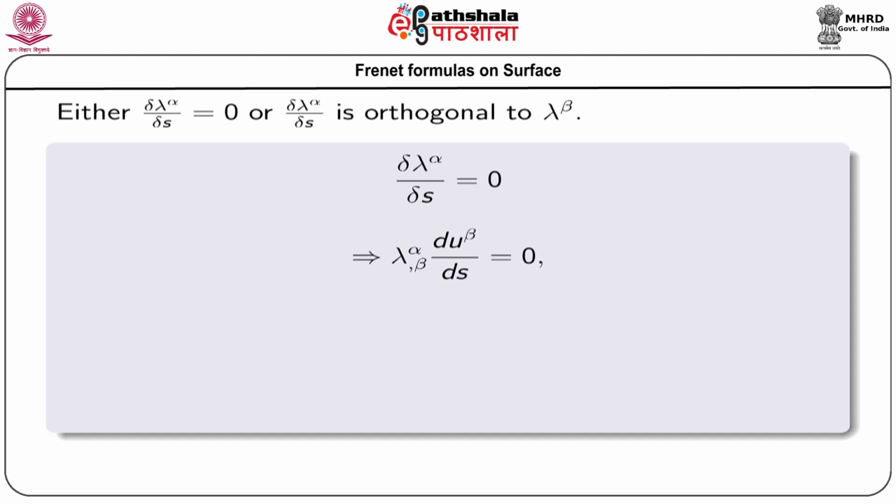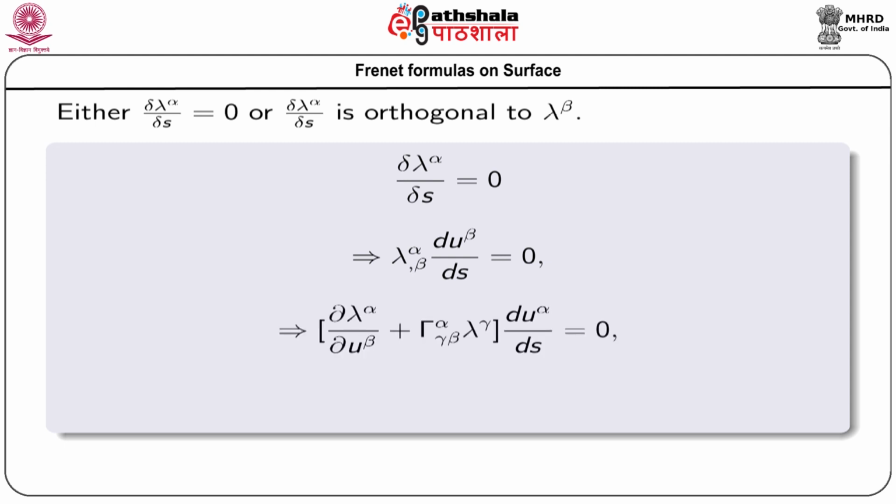From the definition of intrinsic derivative, we get lambda alpha comma beta du beta ds. That means, lambda alpha has been covariantly differentiated with respect to u beta, with the inner product of du beta ds.